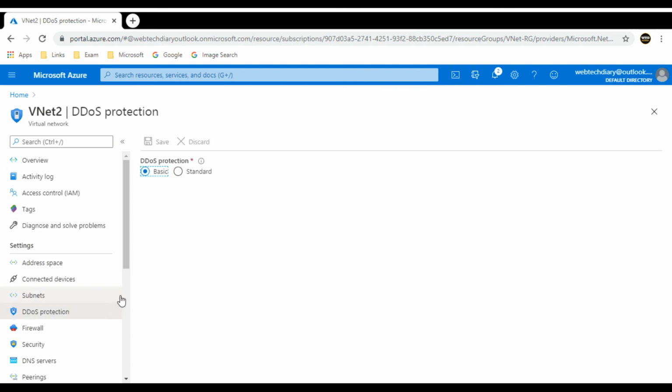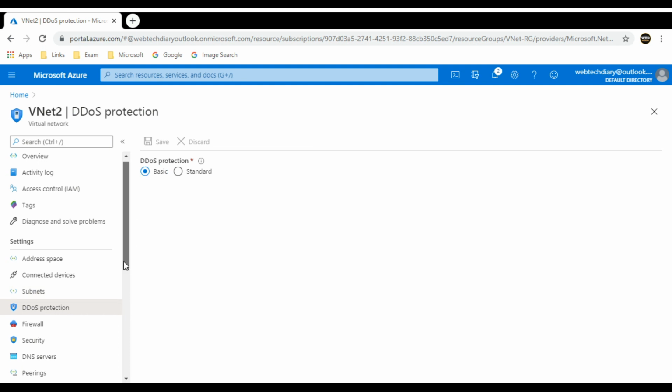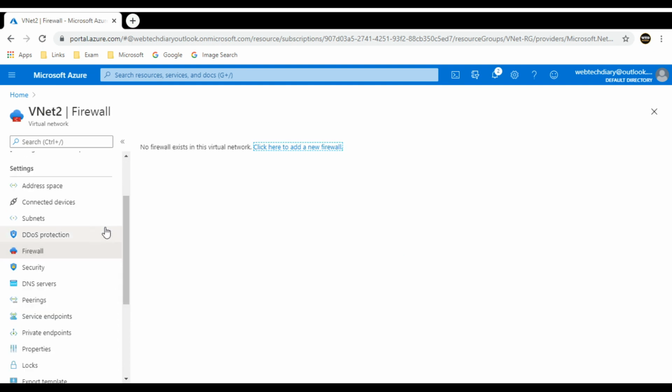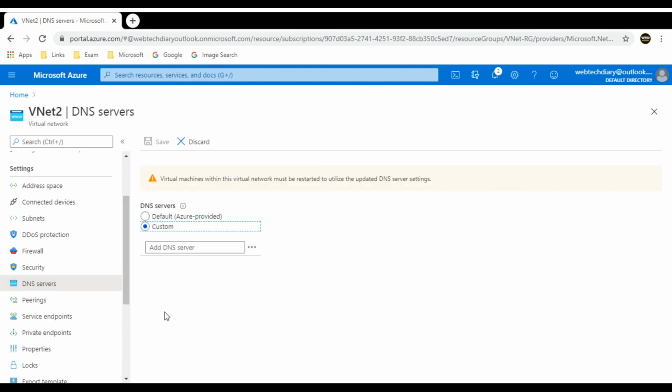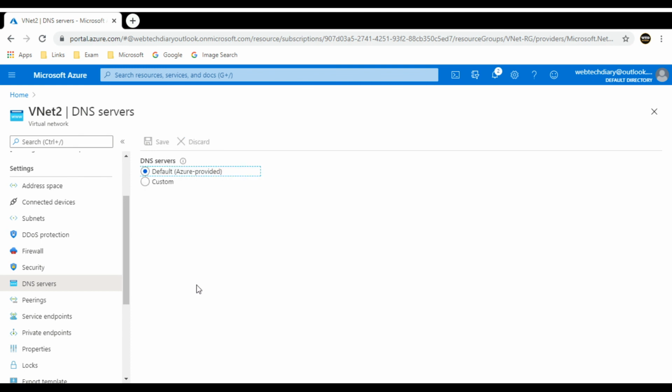As you have already selected DDoS basic protection, it is shown here. We didn't select any firewall. You can configure your custom DNS server here. You can add multiple DNS servers. This enables you to resolve host names within the virtual network. I do not have a custom DNS server, so I'll go with the default one.